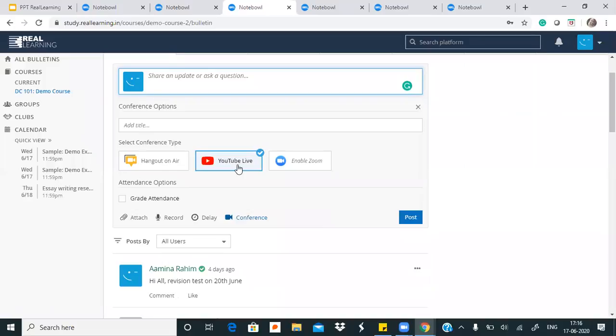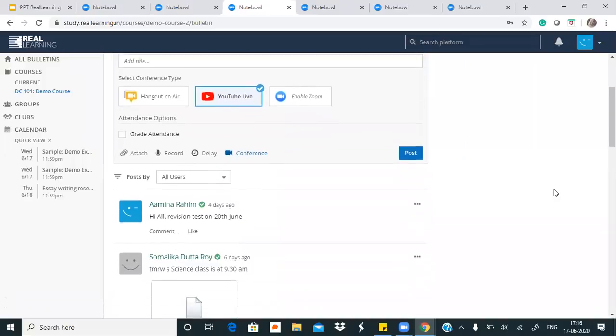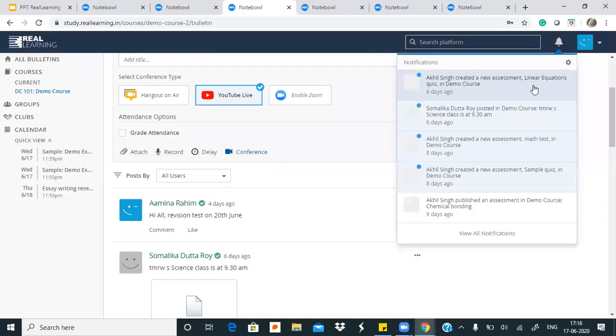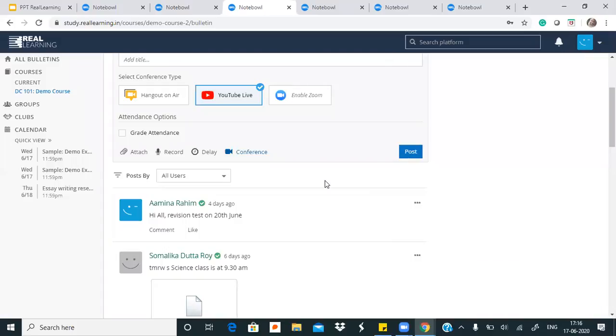Students will be able to join from their real learning dashboards itself. आप जिस भी application का invite post कर रहे हैं, students are getting on their real learning platform only. यहाँ पे ही log in करके either they will get notifications on their email, या अपने यहाँ पे that their teacher started a conference. जो भी link आपने डाला होगा, जिस भी तरीके का invite you would have put, students will be able to join it from here. You can use any application. YouTube Live हमने यहाँ पे integrate किया हुआ है, but if you want to use Facebook, then you will just have to post its invite information here.